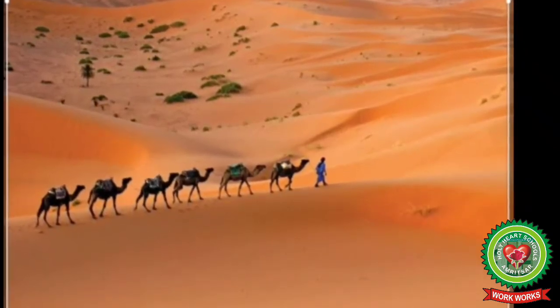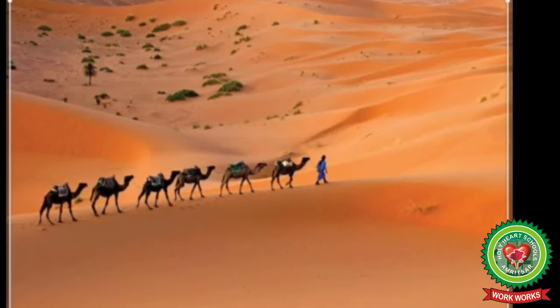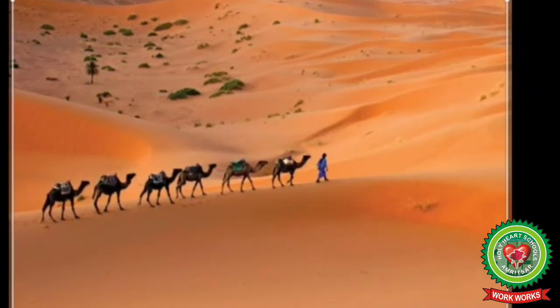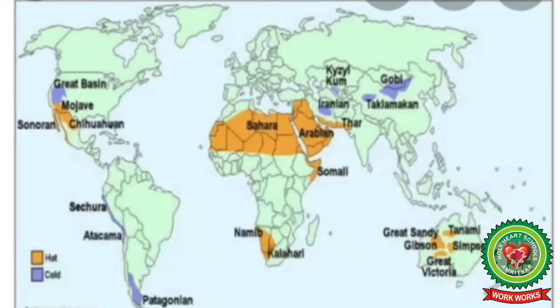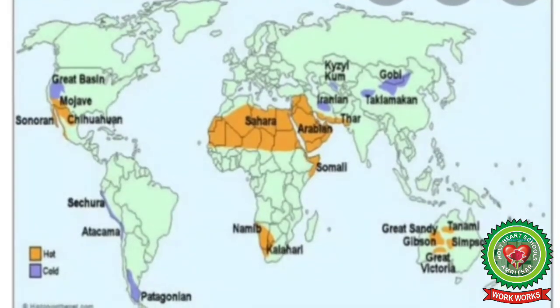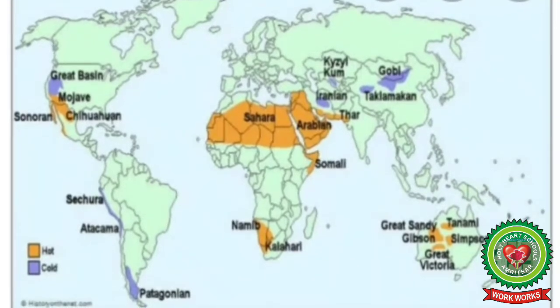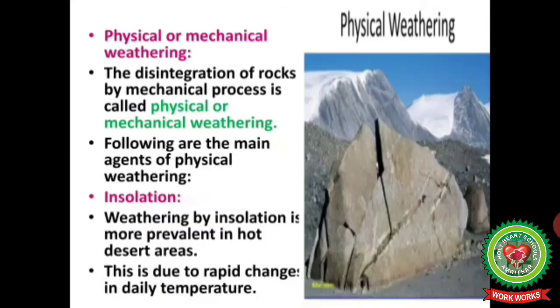We already know that desert areas have no cloud cover, it has sandy soil, so during daytime the temperature is very high and at night temperature falls very fast. So the hot deserts of the world have extremes of temperature. So we can say that insolation or extremes of temperature is the main cause of physical or mechanical weathering. The sandy, arid and semi-arid regions are heated intensely during the daytime and lose heat rapidly in the night. Hence, the diurnal range of temperature, that is daily range of temperature, is quite high.